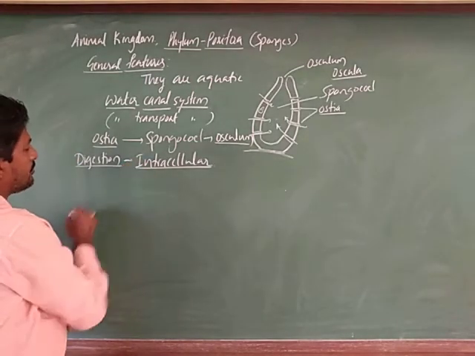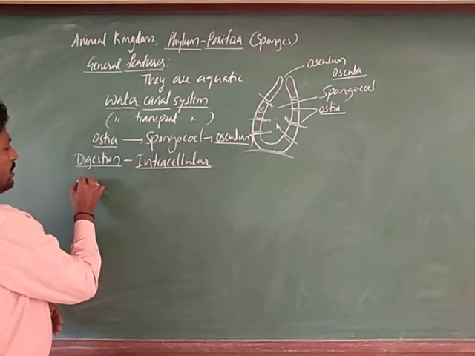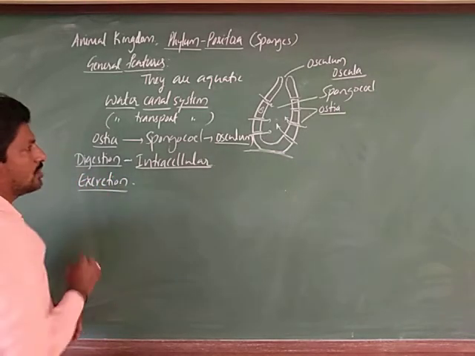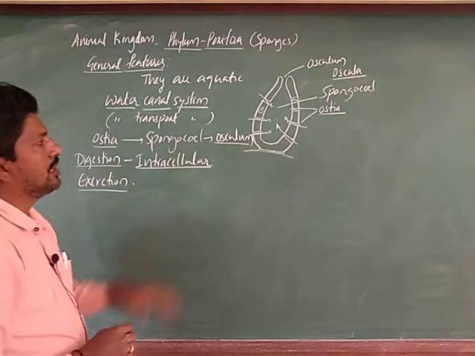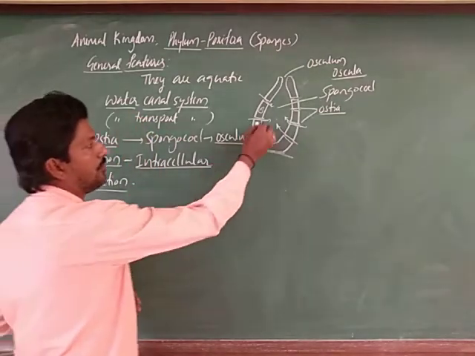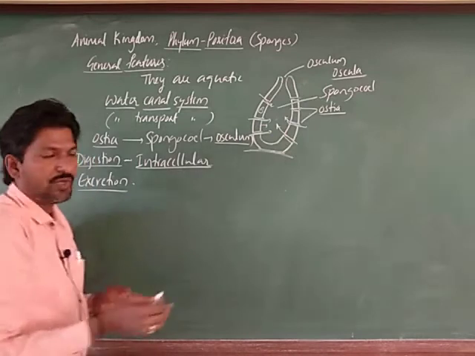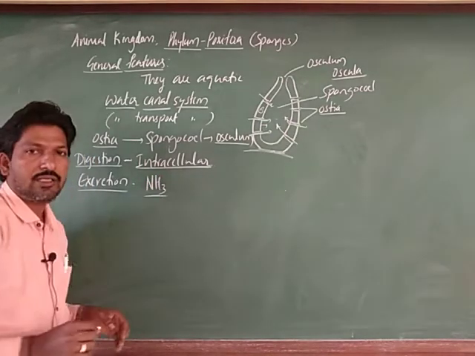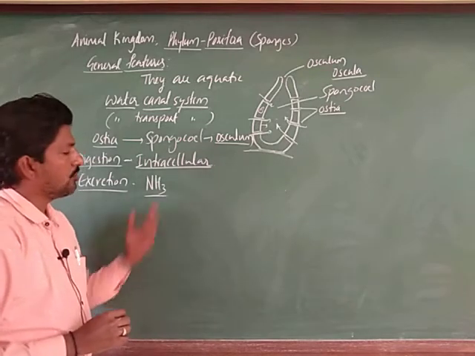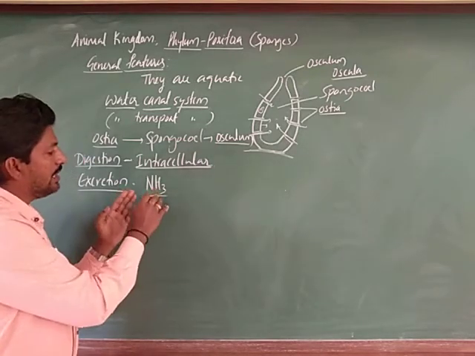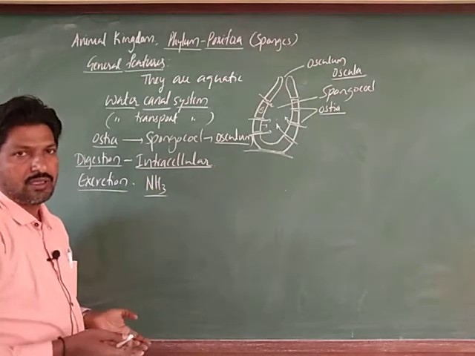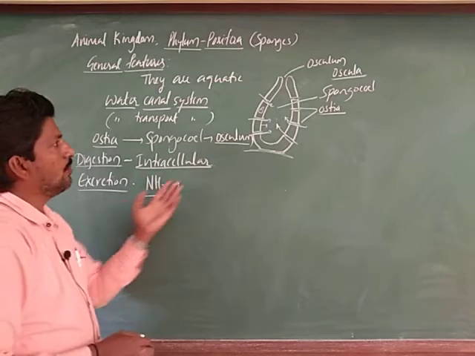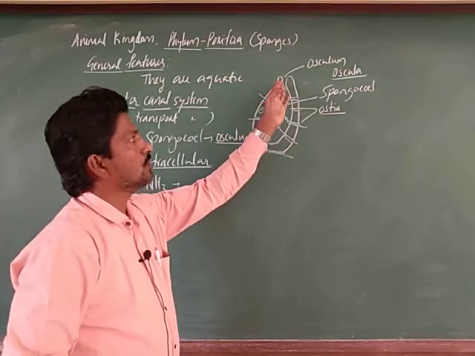Next, excretion. Excretion is also done by the same water canal system. By diffusion, cells eliminate nitrogenous waste in the form of NH3, ammonia. Since they are aquatic, they release the ammonia into the water by a simple diffusion mechanism, and along with the water current it goes out.